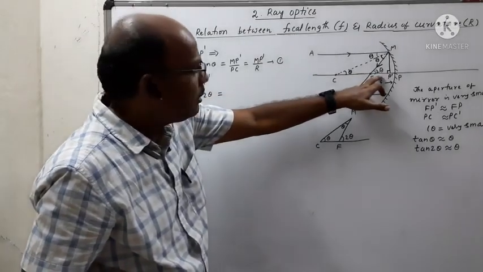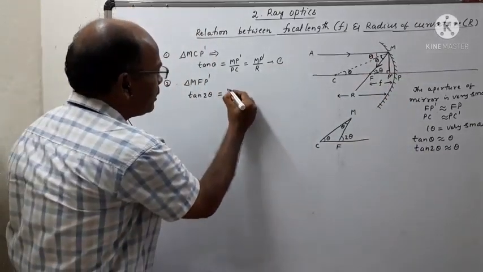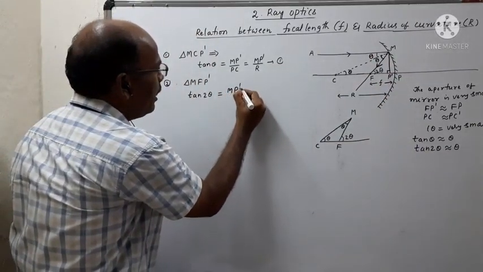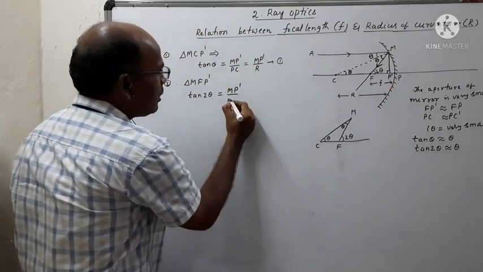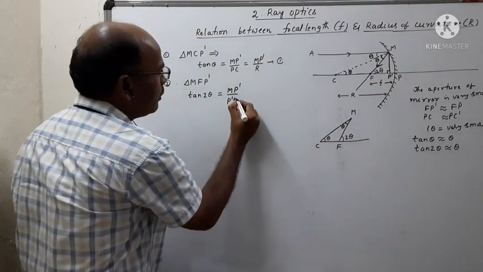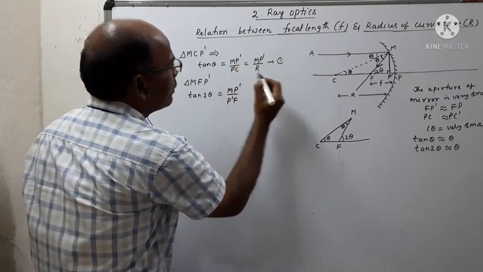So tan 2 theta is again opposite side by adjacent side. Opposite side means MP dash, adjacent side means P dash F.